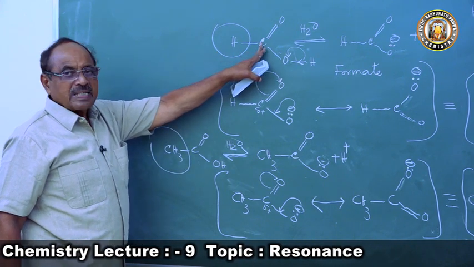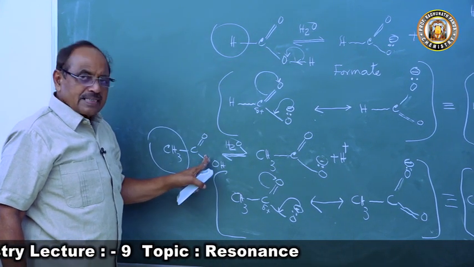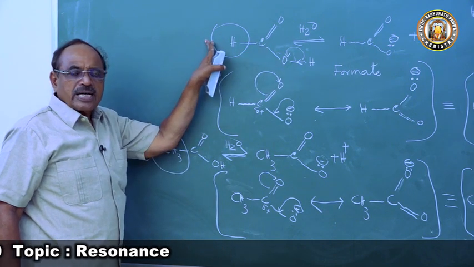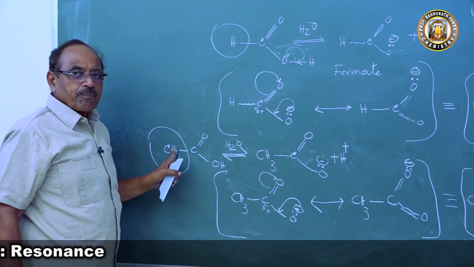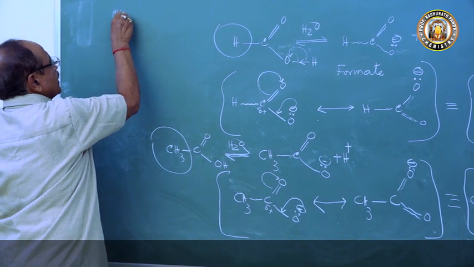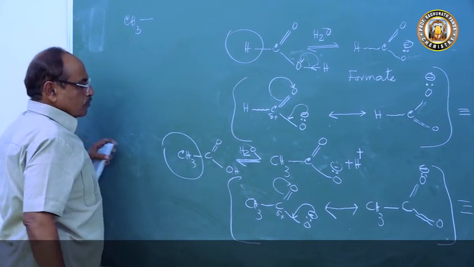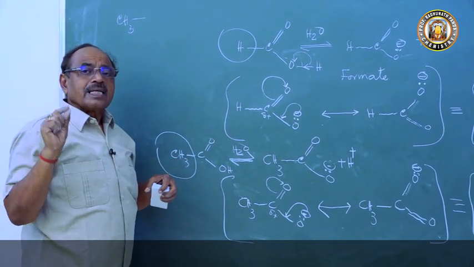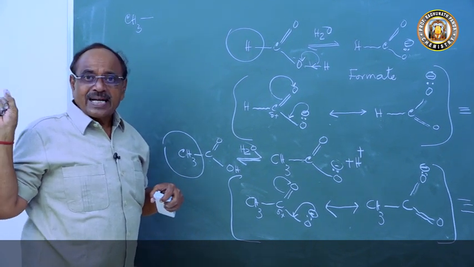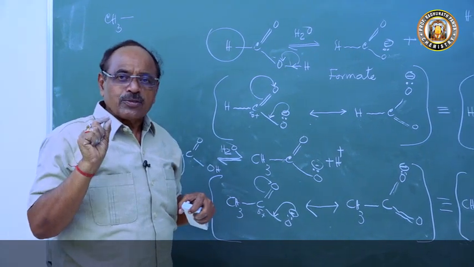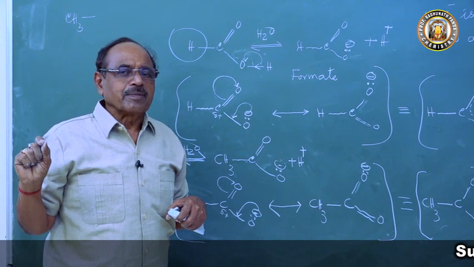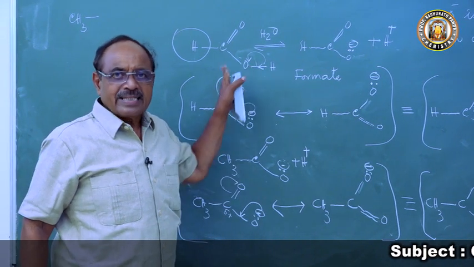If you compare formic acid and acetic acid, COOH is common, but what is the difference? H, and here is CH3. What is CH3? The CH3 group is an alkyl group. What is an alkyl group? The alkyl group is an electron releasing group. We have read the inductive effect. There I told you the inductive effect also contributes towards the increase of acid strength and basic strength of a compound.